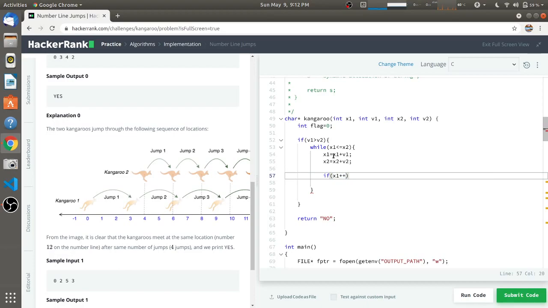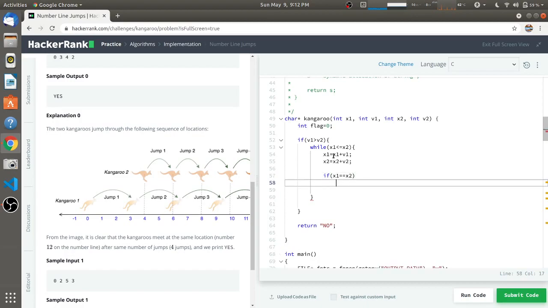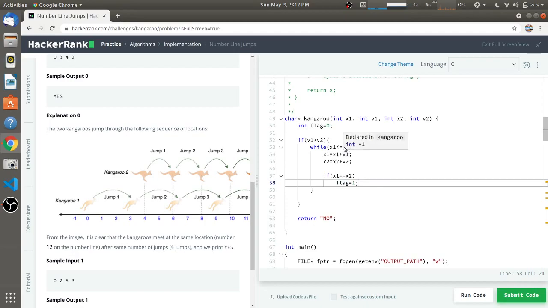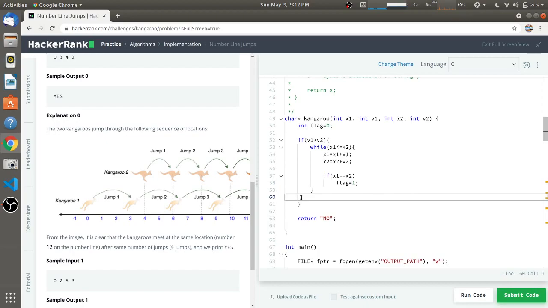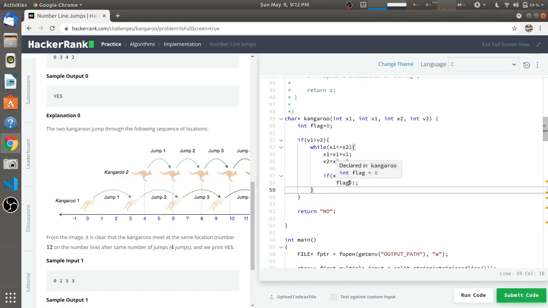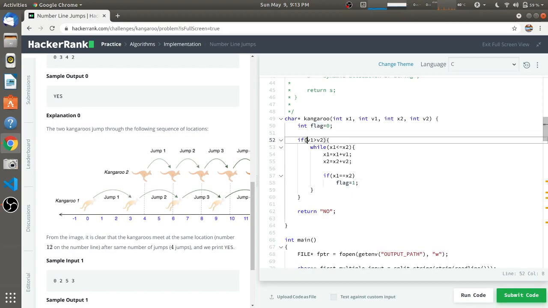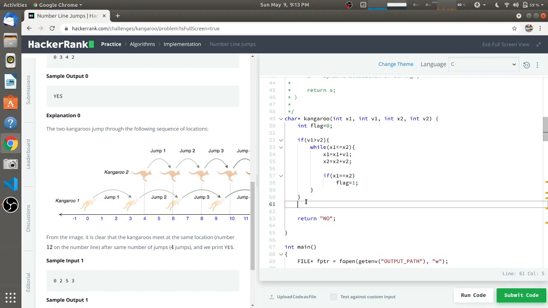After this we have to check one more condition: if x1 is equal to x2, then we make our flag equal to 1. Whenever this condition happens, the while loop will break and come out of the loop. Since we are checking our flag, we'll check it after this if statement and return accordingly.